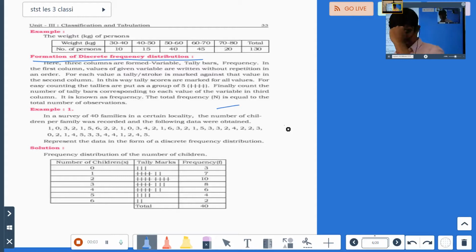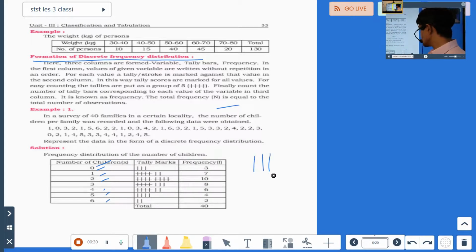Let's continue. As I said, we'll study the formation of discrete frequency distribution. Now how to do this? You have to take a number, for example 0 here. You have to put a mark for how many times 0 is coming, how many times 1 is coming, 2 is coming, 3, 4, 5, 6. Whenever you do 1, 2, 3, 4, you cannot do 5 here.